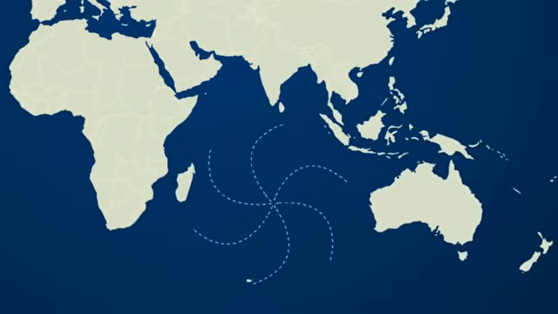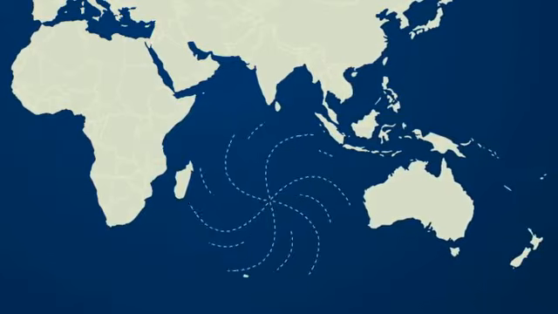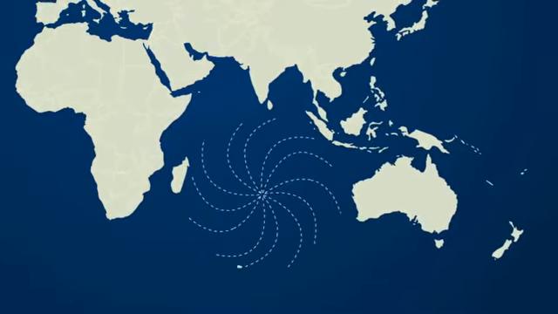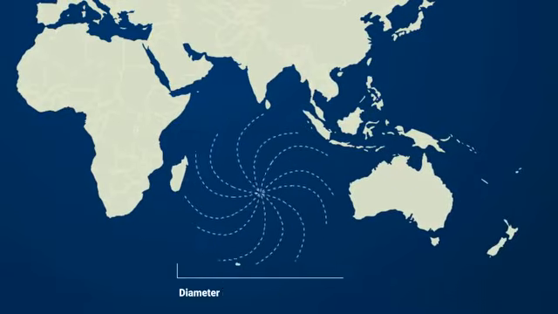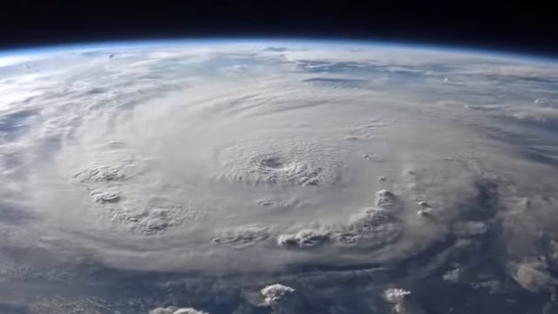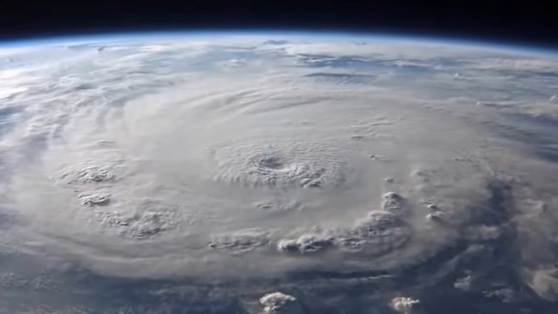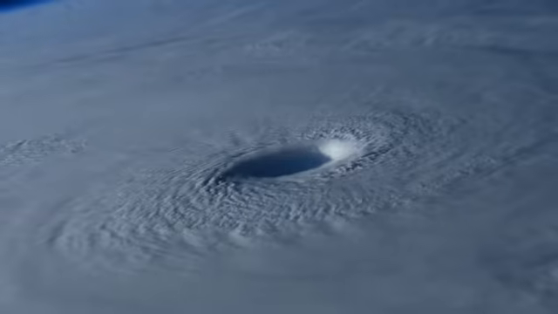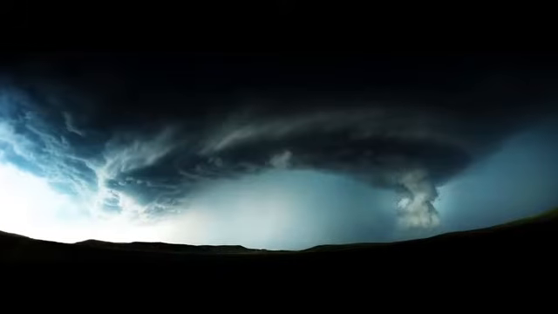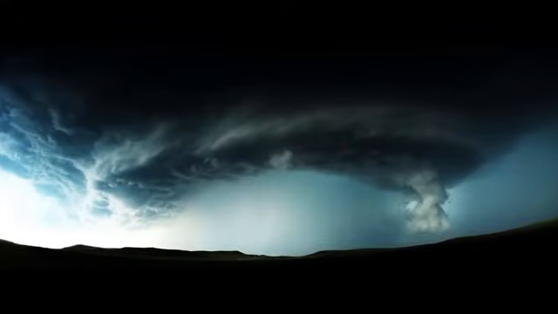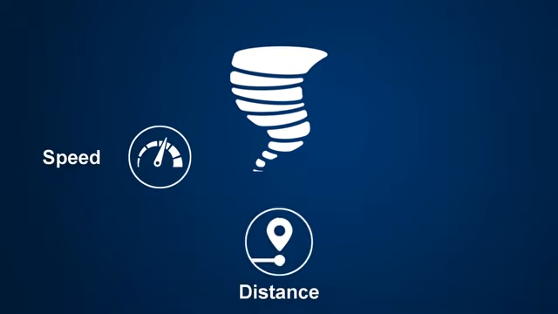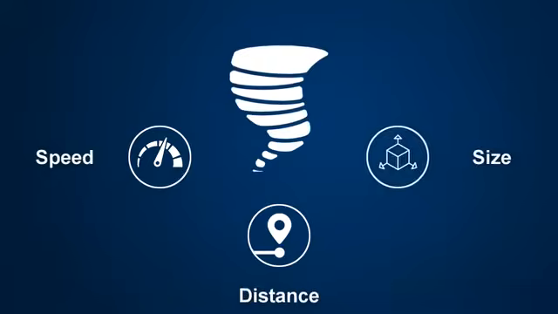After that, any air traveling to fill the gap has to join the spiral because the air cannot pass through the spiral directly. Usually, tropical cyclones range from 100 kilometers to 2000 kilometers in diameter. When a large amount of air is rushing in to fill the gap, they form huge cyclones and the spiral structure becomes larger and larger, penetrating the clouds and thus creating thunderstorms. Tropical cyclones can grow up to a height of 10 kilometers and they last from 3 to 7 days depending upon the speed of the storm, how far it is from the land, and how big it is.